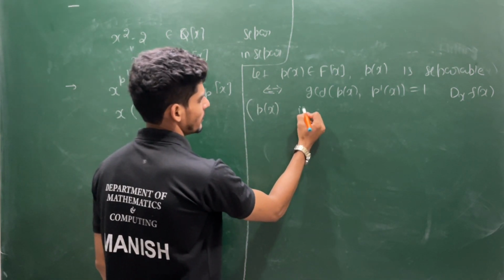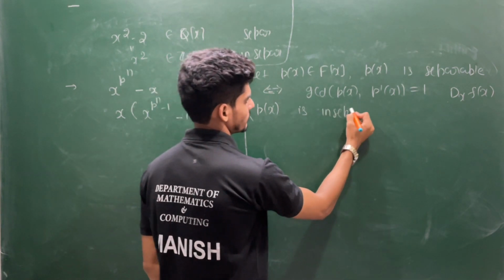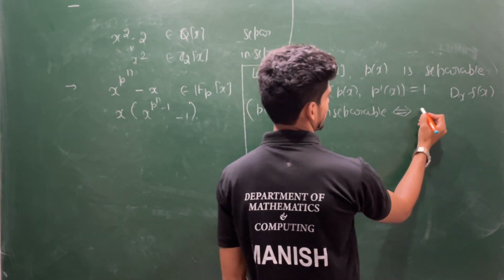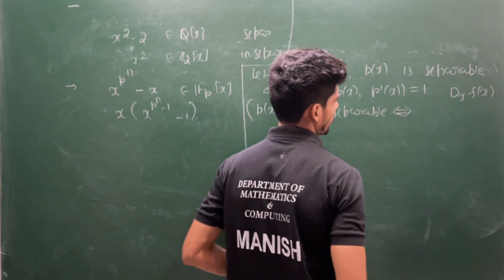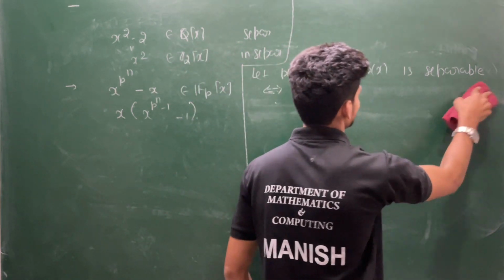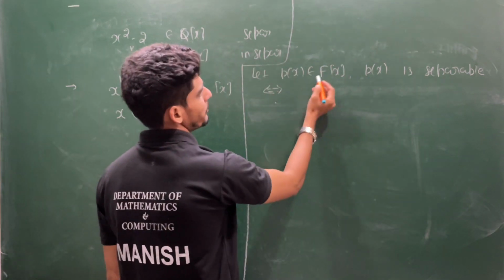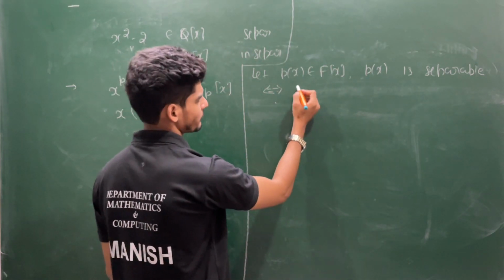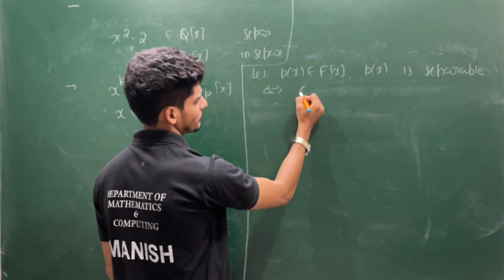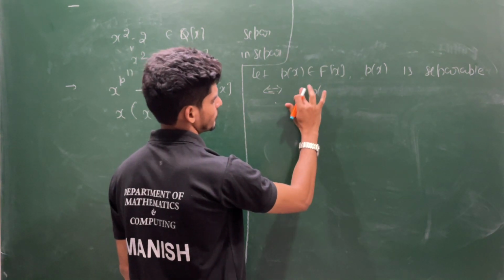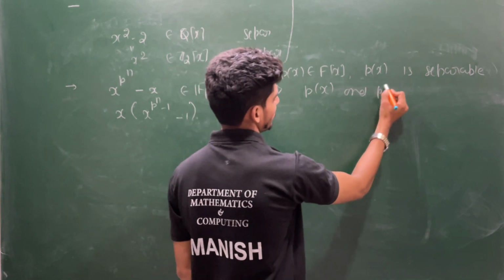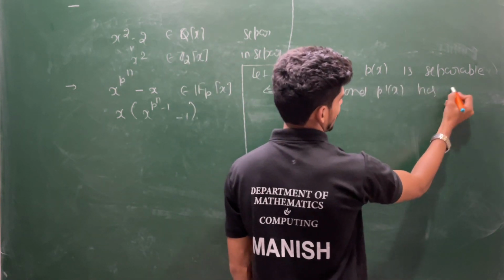p(x) is inseparable if and only if, okay, let me change this statement. p(x) is separable if and only if p(x) and p'(x) have no common root.